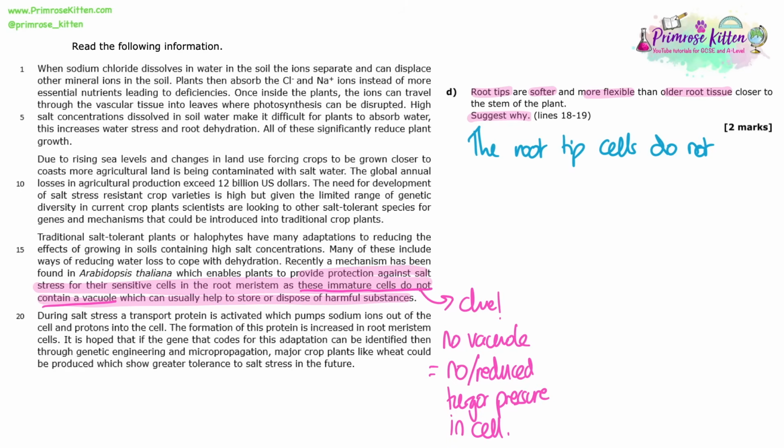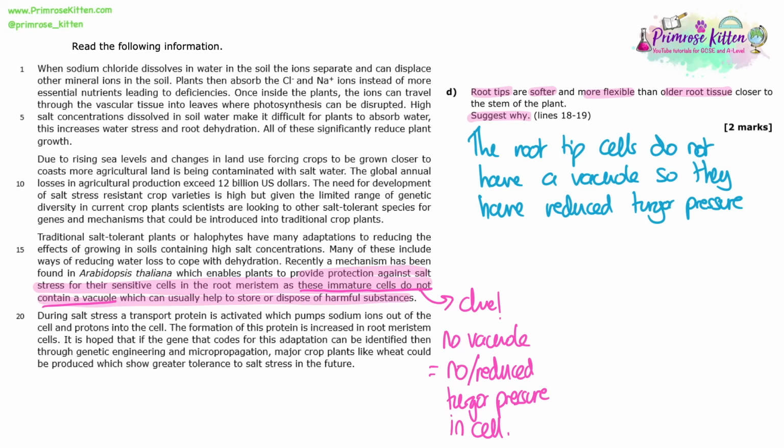So thinking about root tips might make you think, okay, that's where mitosis is happening. So they're flexible, so they can grow and bend down with gravity or whatever. You might have thought about that, or you might have thought about lignin, which we know is a structural support material that isn't found in those kind of root tips. But the clue is in the question there, so that's the answer I've gone for. So the root tip cells do not have a vacuole, so they have reduced turgor pressure.